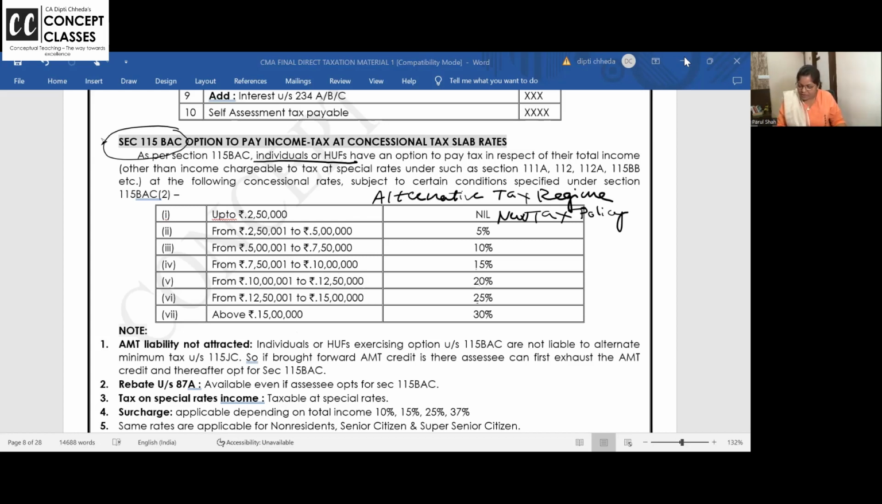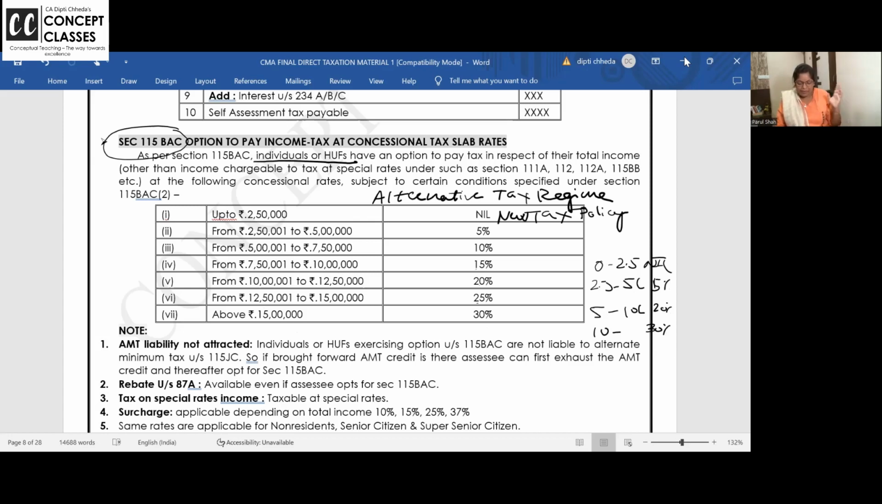So there it was 0 to 2.5 nil. I must write it here so that you all can compare. 2.5 to 5 lakh, it was 5%. 5 lakh to 10 lakh, straight 20%. Above 10 lakhs, it was 30%. Nice. So what is the difference here? For every 2,50,000 increase in income, the tax rate is changing by 5%.